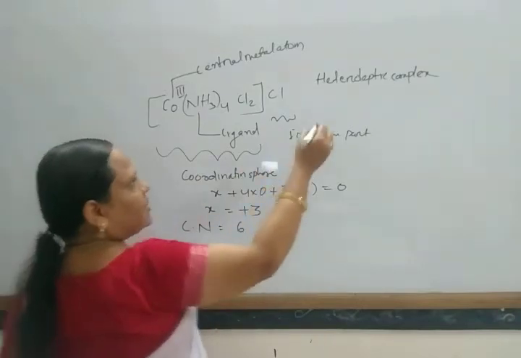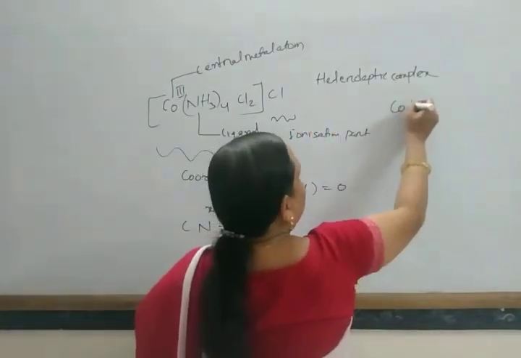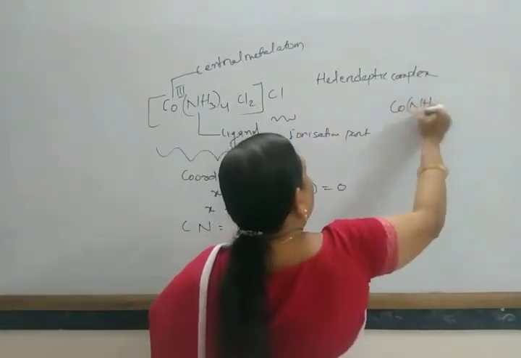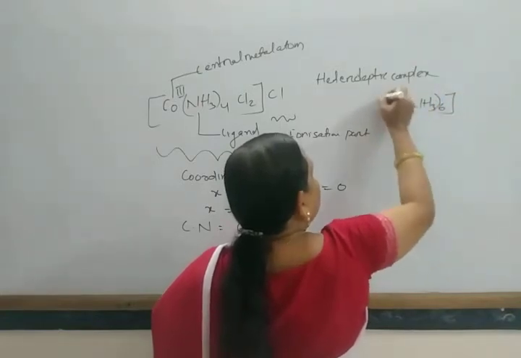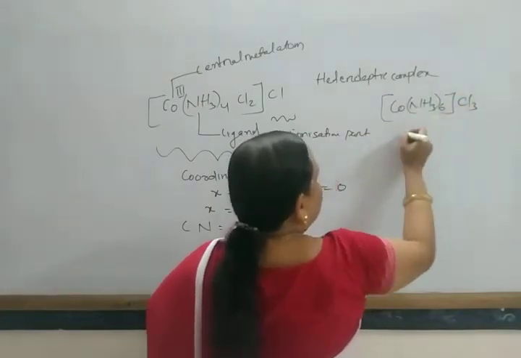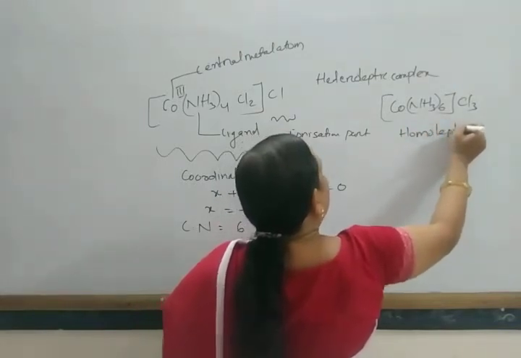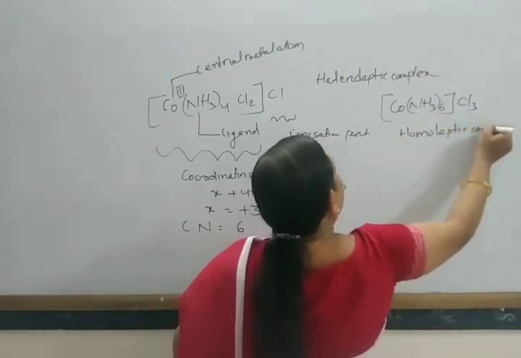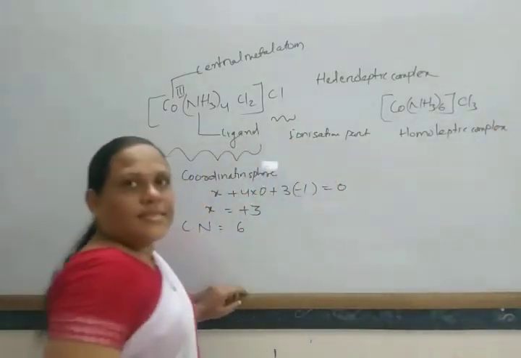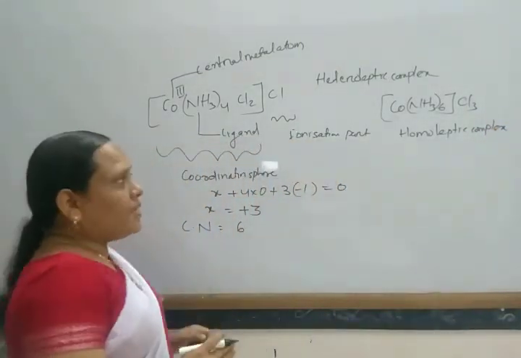And suppose another example is given, Co(NH3)6Cl3. This one is a homoleptic complex. Okay, so these are the different terms.